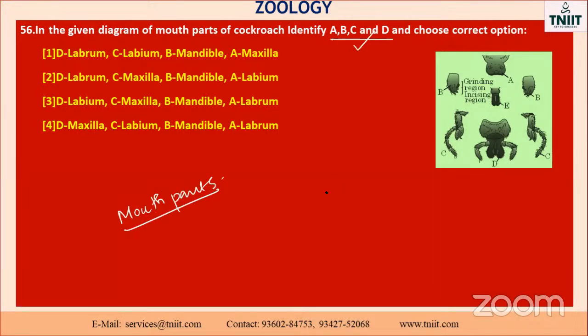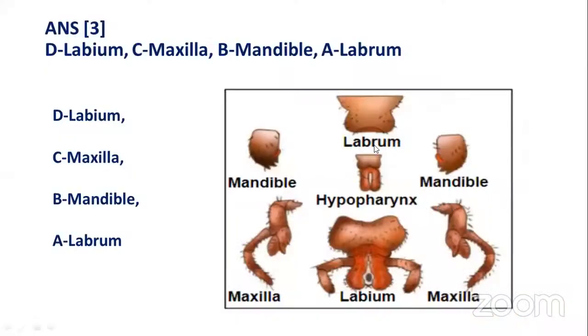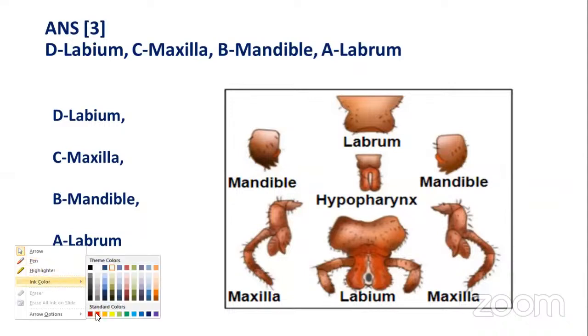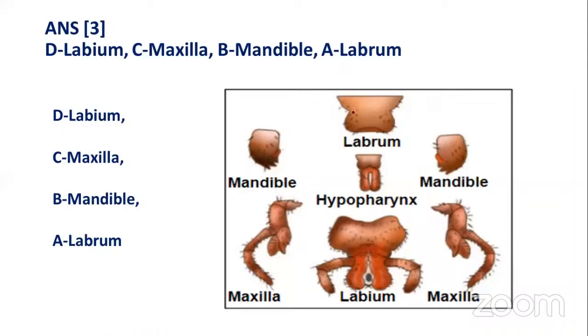In the reverse manner also. Just imagine the reverse manner. So which one is the last one? D is the one. Compare between the things, so you will get the options. See here, they have given D as labrum. Don't forget, this is very, very important, my dear students. Labium is the D part, sorry. So here they have given us labrum.